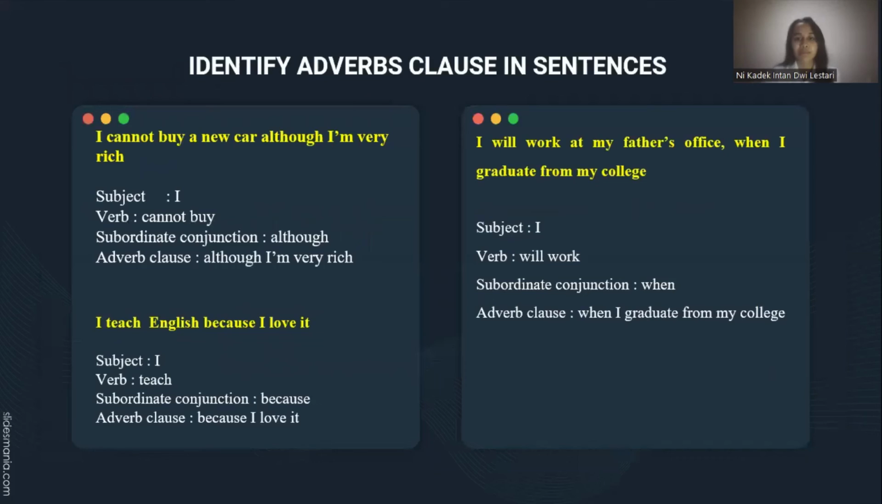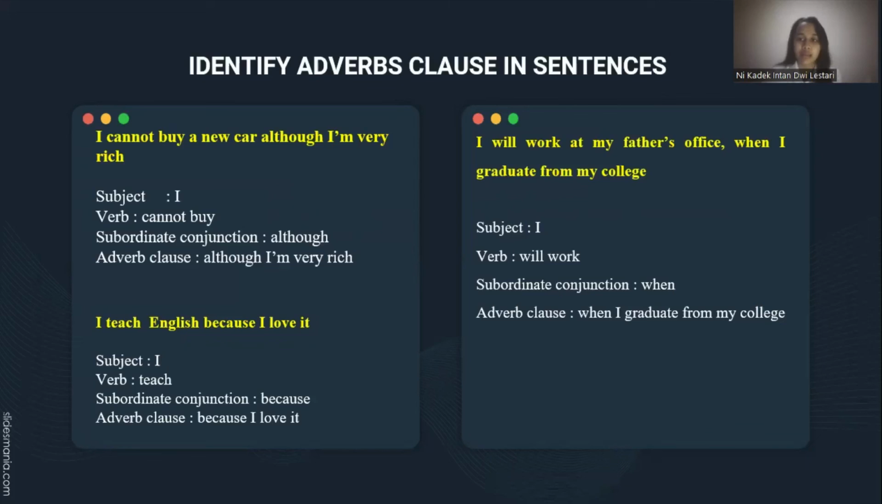So, for the last material, I have identifying adverb clauses in sentences. In this PowerPoint, I have an example for the first one. I cannot buy a new car, although I am very rich. Here, we can see the subject is I, the verb is cannot buy, the subordinate conjunction is although, and the adverb clause is although I am very rich.